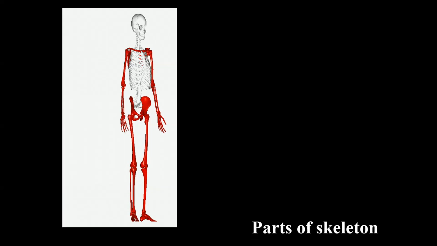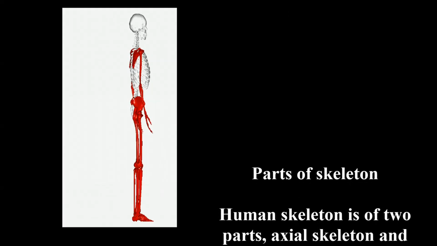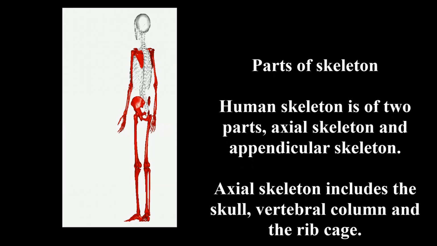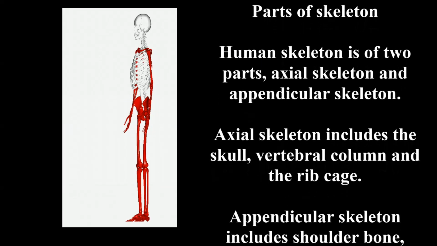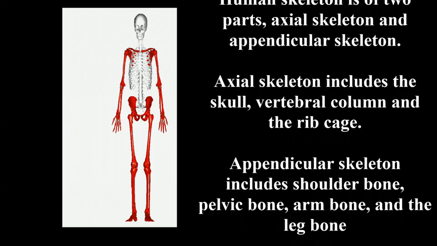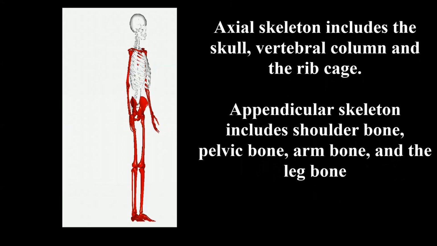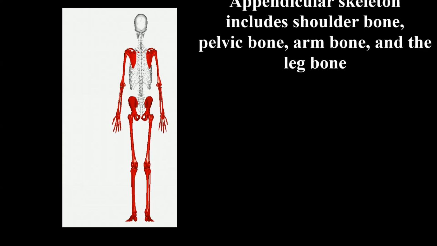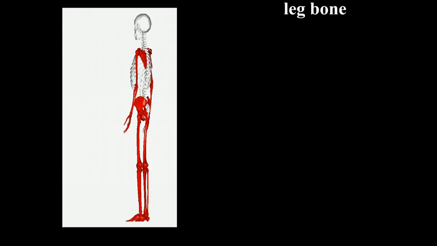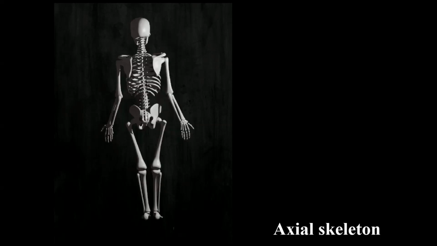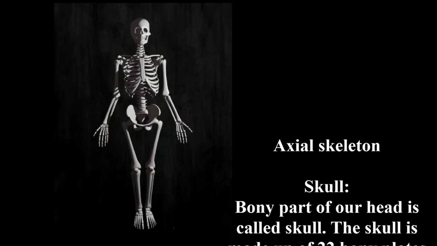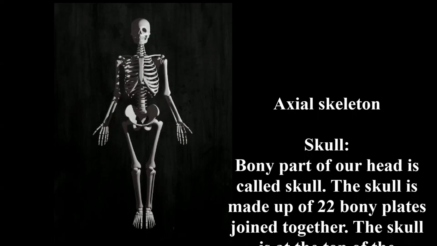Now let us discuss the parts of the skeleton. The human skeleton consists of two parts: the axial skeleton and the appendicular skeleton. The axial skeleton includes the skull, vertebral column, and the rib cage. The appendicular skeleton includes the shoulder bone, pelvic bone, arm bone, and the leg bone. Now let us study in detail what the axial skeleton is. It consists of the skull, backbone, and rib cage.